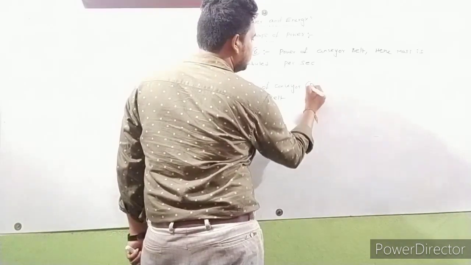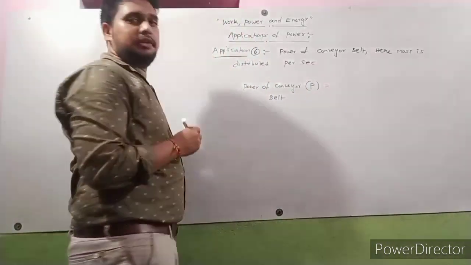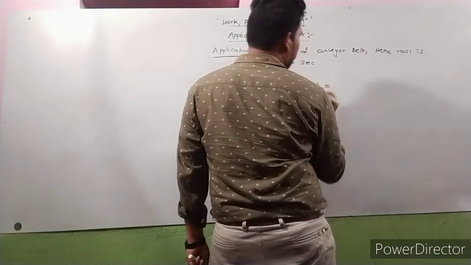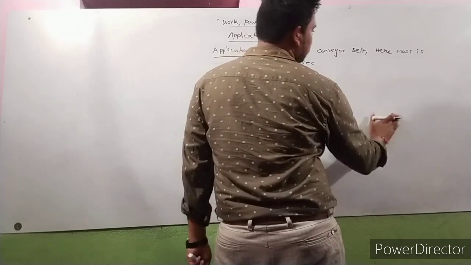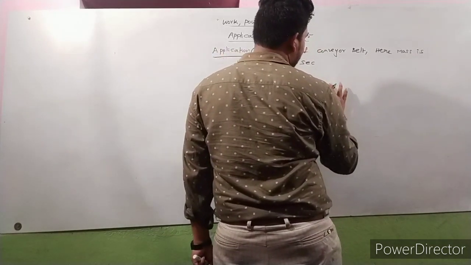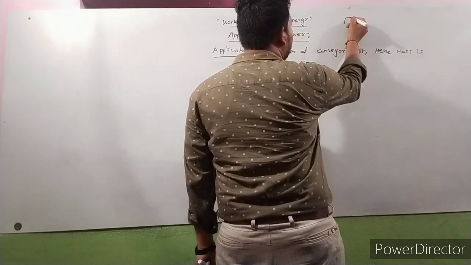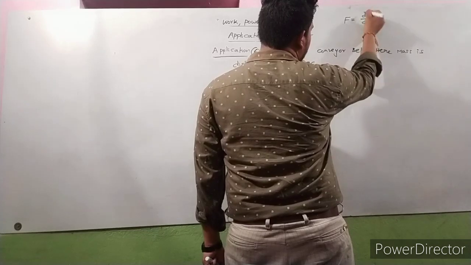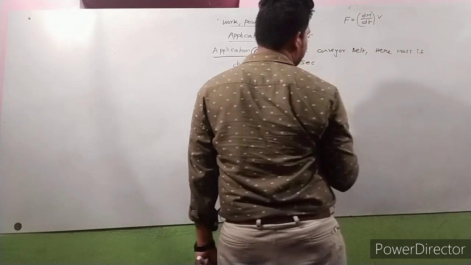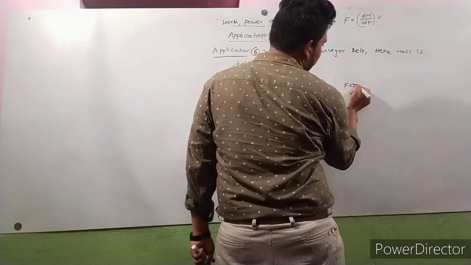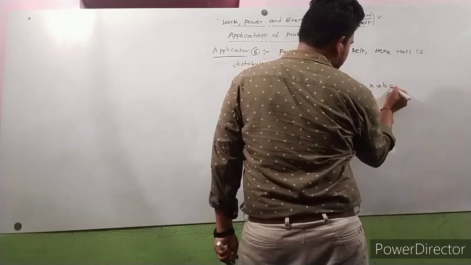So P is equal to, power is equal to work done by time. Otherwise, we can write force on the conveyor belt as dm by dt into V. So power is equal to force into velocity.